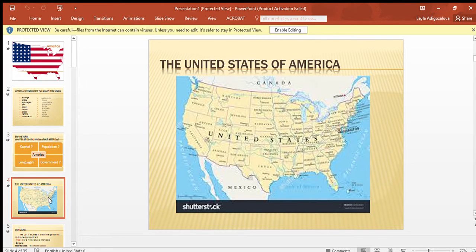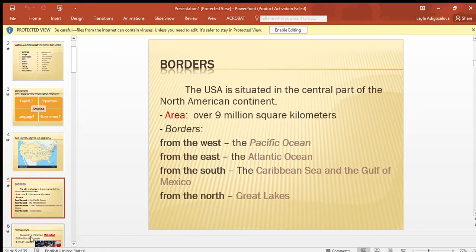So if you look at the map of the United States, you can see that America is a very big country. It borders on Canada and Mexico and is washed by two big oceans, the Pacific Ocean and the Atlantic Ocean. Let's read about America.